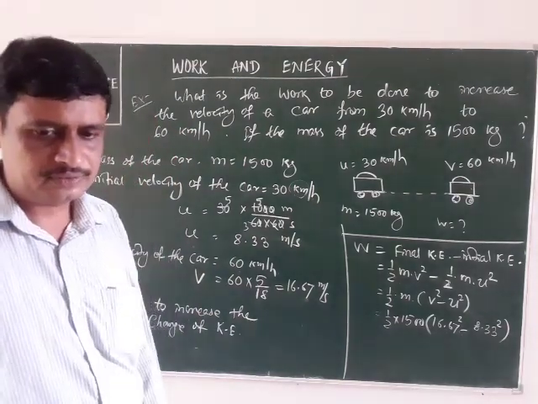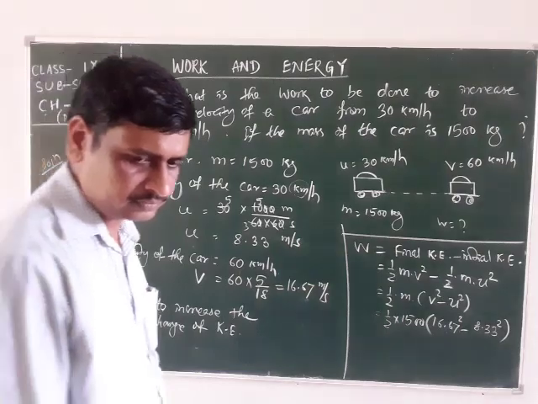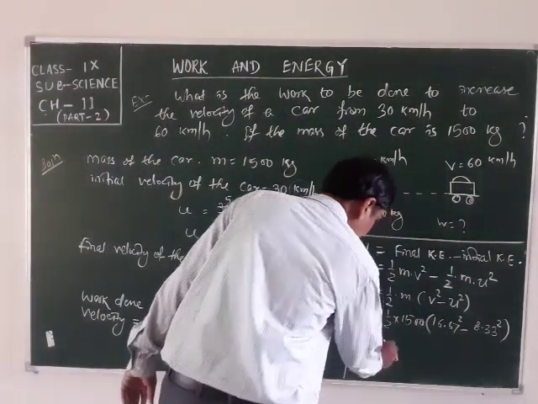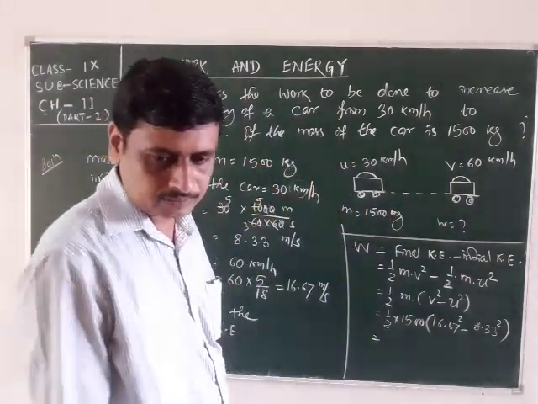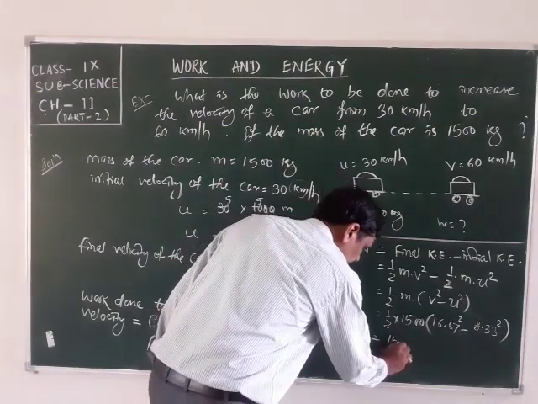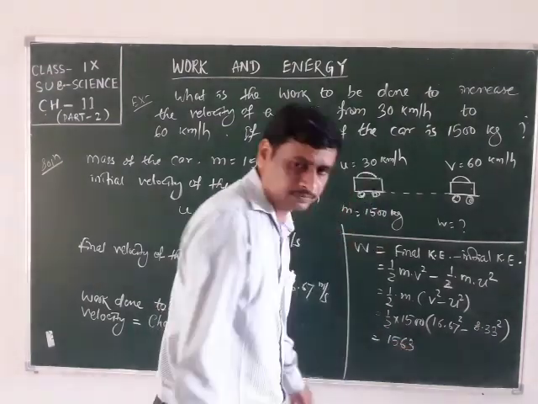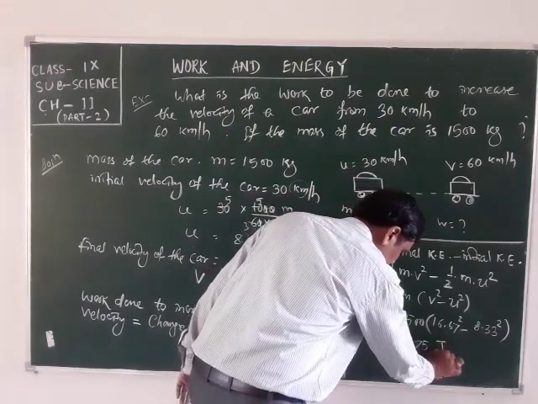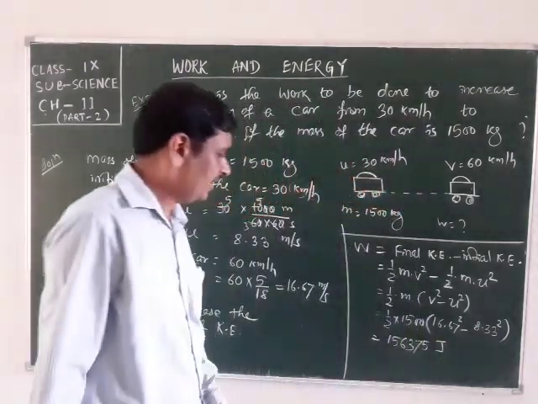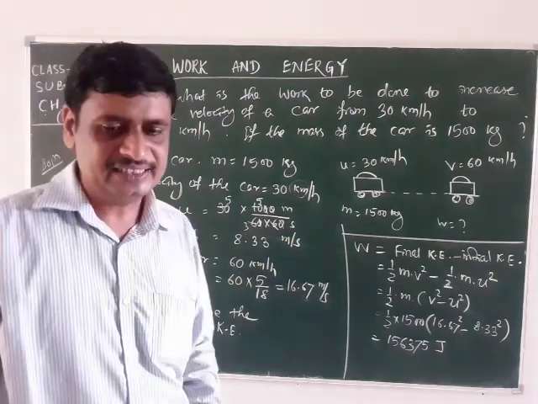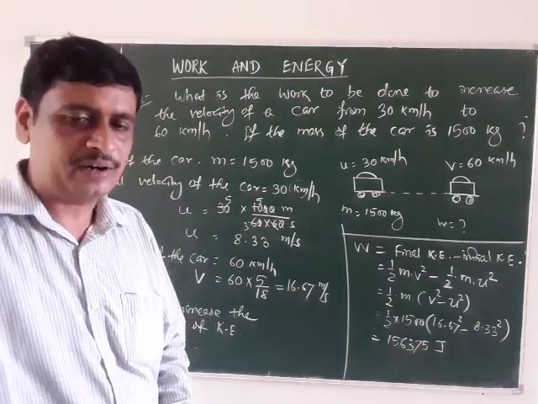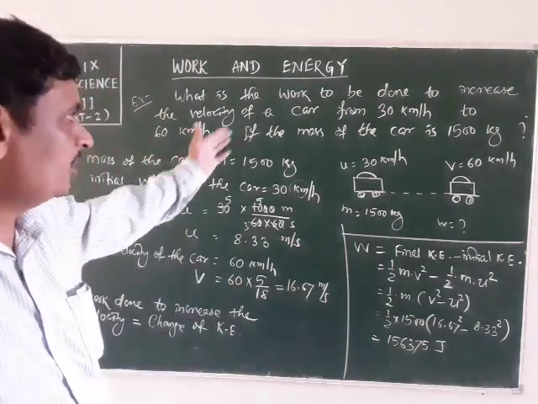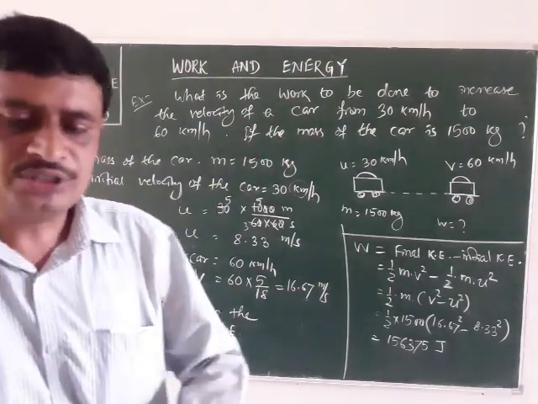You got here one lakh 56,375 joule. This much work is done to increase the velocity from 30 km/h to 60 km/h.